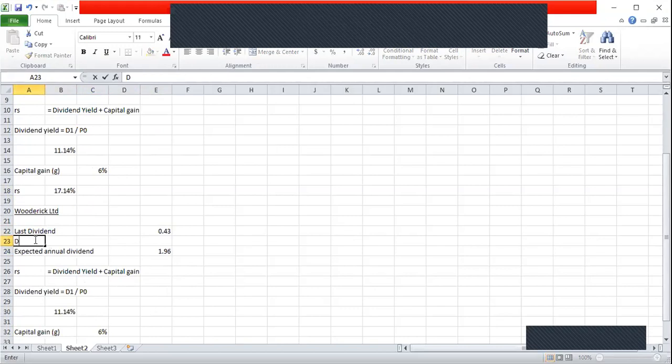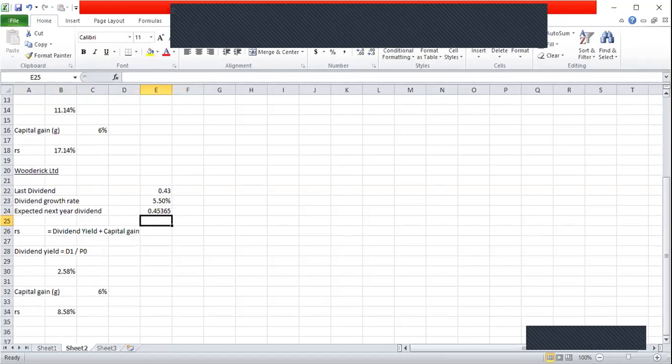So I will write here dividend growth rate (5.5%). So I can calculate the expected next year dividend. Expected next year dividend, that will be D1. That will be 0.43 into 1 plus 5.5%. So expected next year dividend is going to be 0.45365.